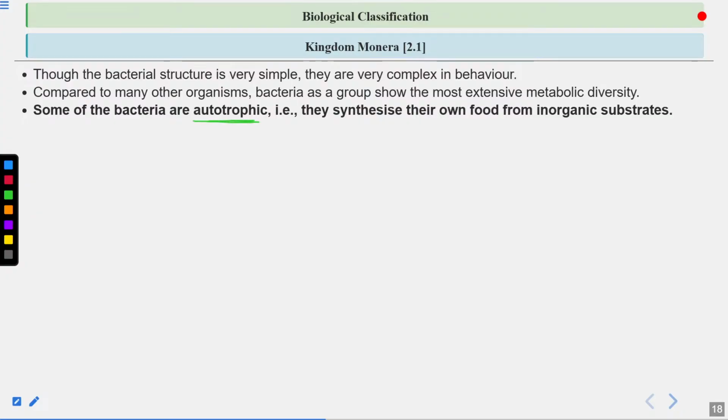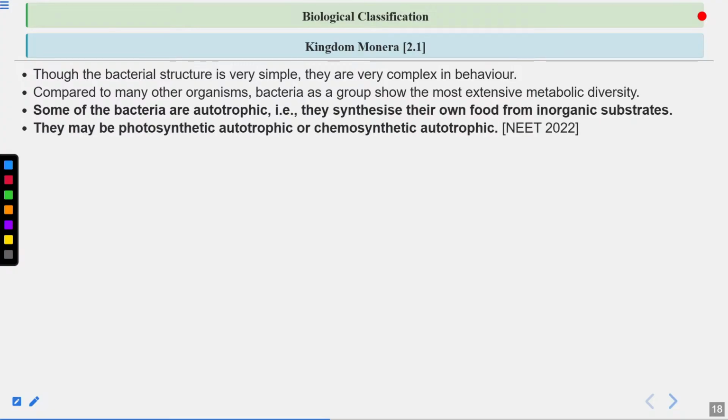So they can be autotrophic, means they can prepare their own food from inorganic substances. Remember this. So in photosynthesis, what happens? Carbon dioxide combines with water. So these are all inorganic substances. They combine together in the presence of sunlight and chlorophyll to form glucose. Okay, or sugars. Within autotrophs, you have photosynthetic autotrophs and chemosynthetic autotrophs. The question has come from this. What is photosynthetic autotrophs and chemosynthetic autotrophs?